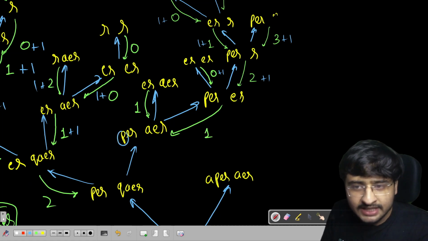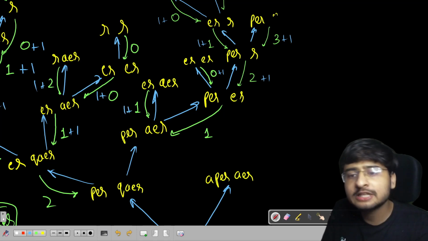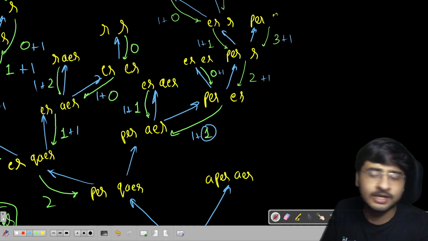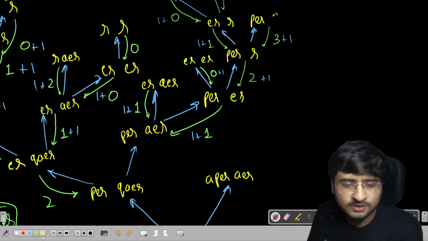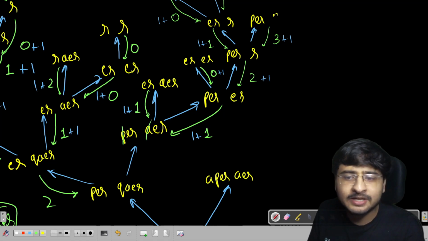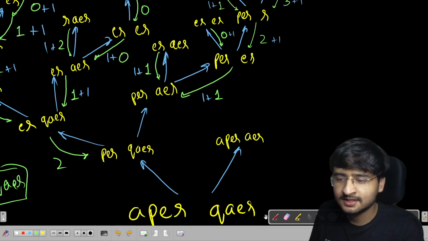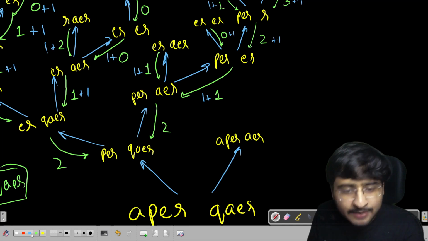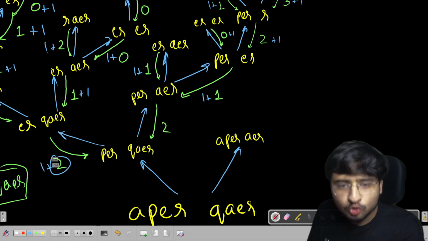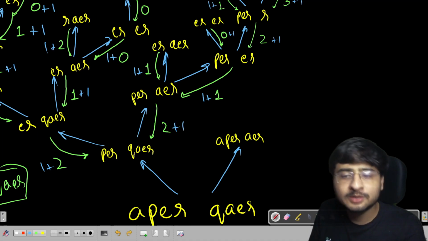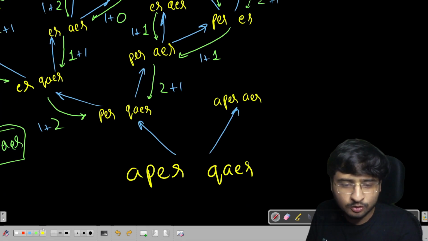Now let's see. If I delete P, one move plus 1 to make rest of strings equal. If I delete A, one move plus 1 to make rest of strings equal. Two coming as the answer from both the sides. So you can see now, if I have to delete P and A both in order to make the overall answer, we are going to return a 2 from here. If I delete a P, one move plus 2 to make rest of them equal. If I delete a Q, one move plus 2 to make rest of them equal. So 3 overall we are getting. So we are going to return a 3 from here.